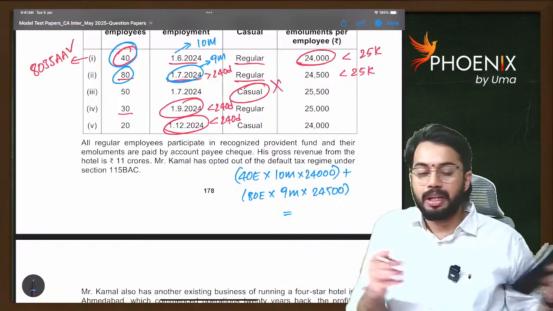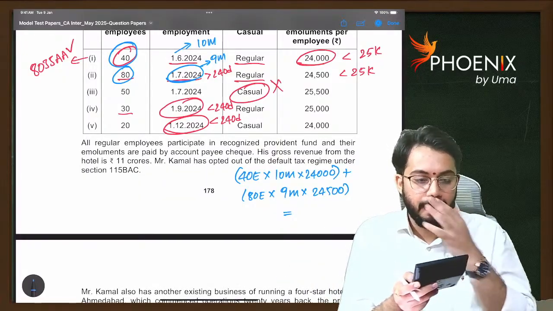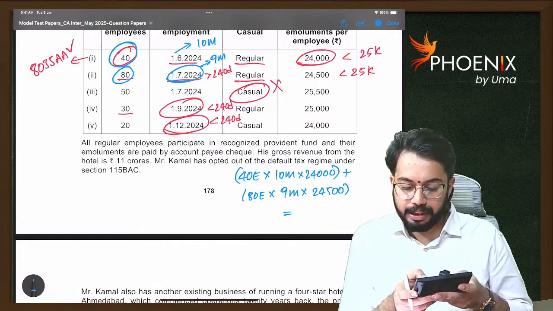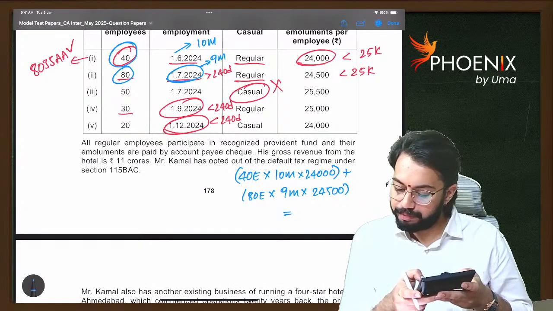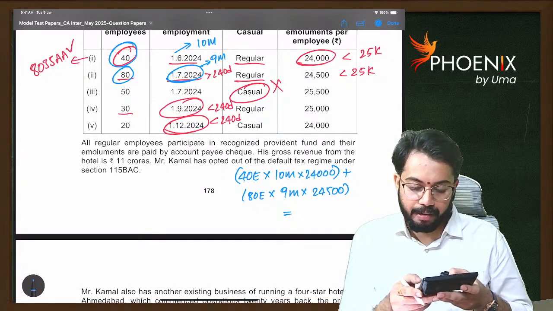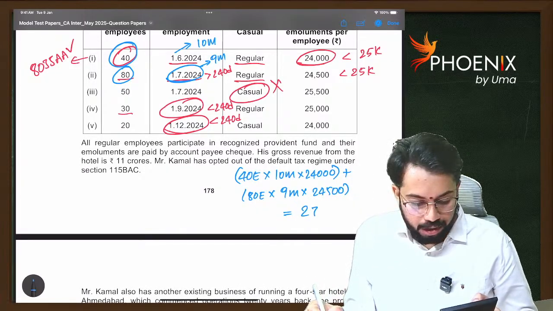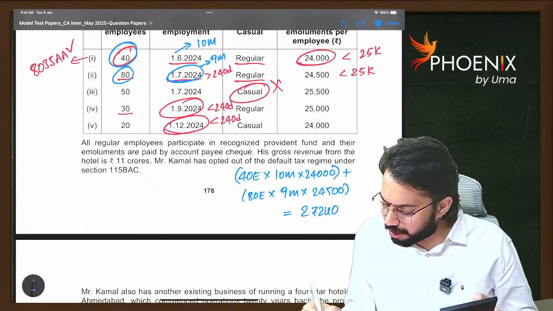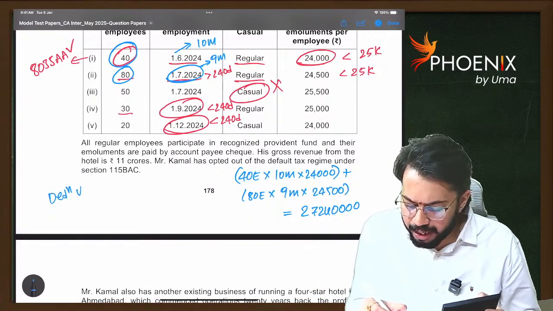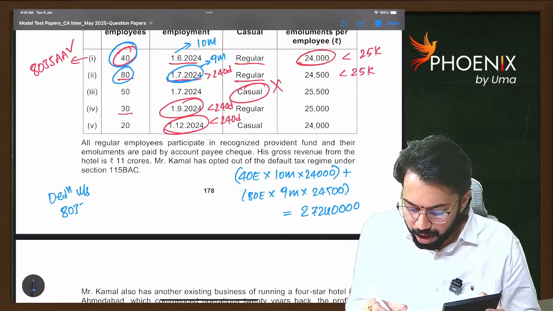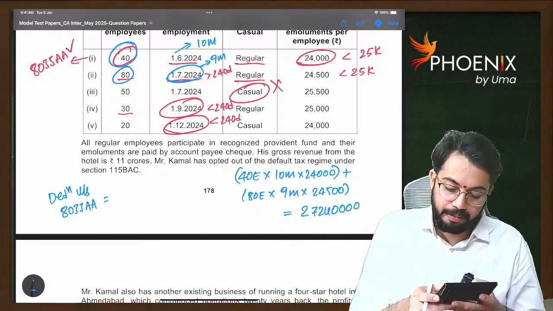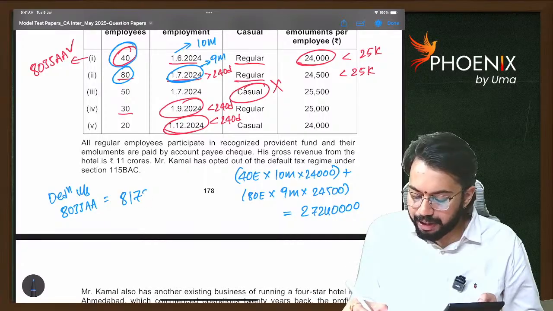So how much is the total salary paid to them? 40 into 10 months into 24,000, plus 80 into 9 months into 24,500. Total is 2 crore 72 lakh 40,000. Next, the deduction under section 80JJAA. How much is the deduction under section 80JJAA? 30%. So 81 lakh 72,000.